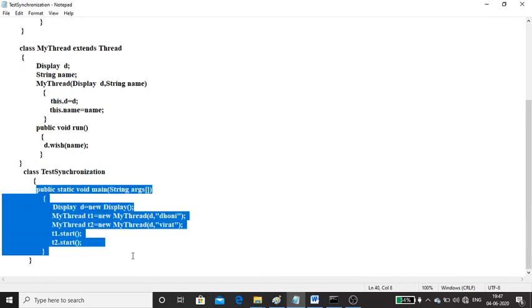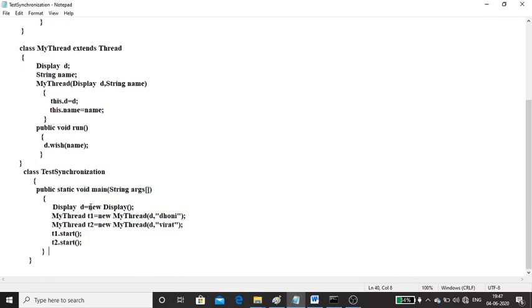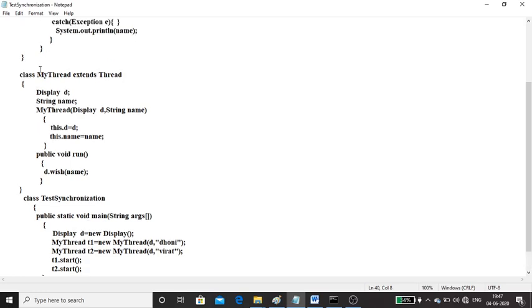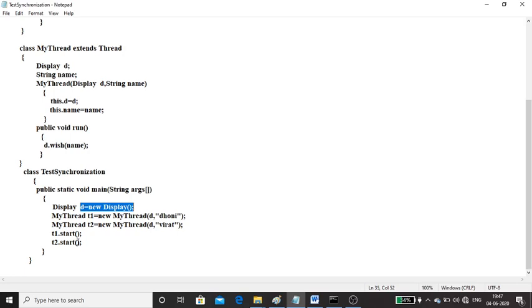I've taken one more class with the name test synchronization, within which there's a public static void main. Here I've created two objects of type MyThread, and one object of type display. I'm passing this D as well as the names Dhoni and Virat. And I call T1.start as well as T2.start.